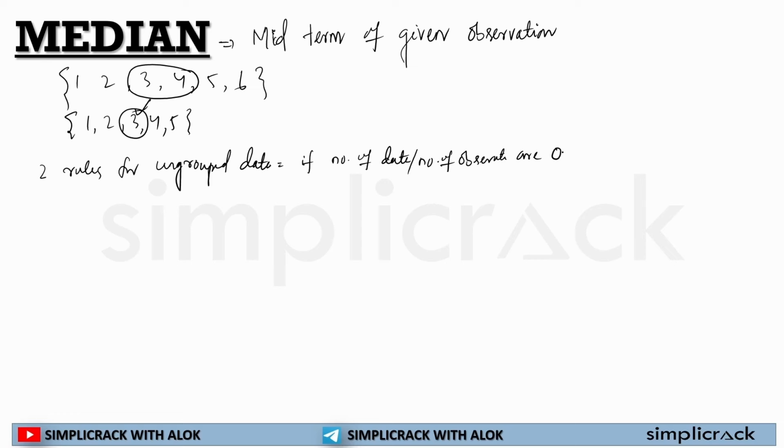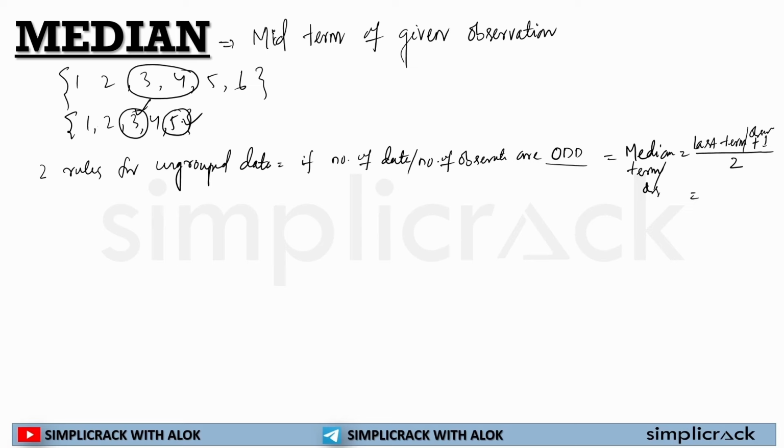The first rule: if the number of data or number of observations is an odd number, like this is 5, an odd number, then the median term is the last term plus 1 divided by 2. The median observation, last observation plus 1 divided by 2, is equal to the median.